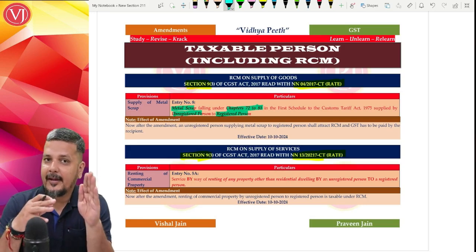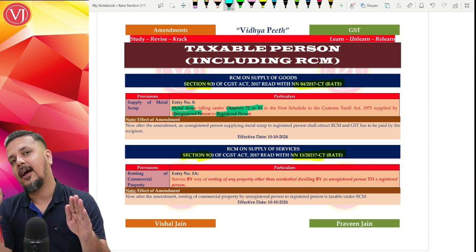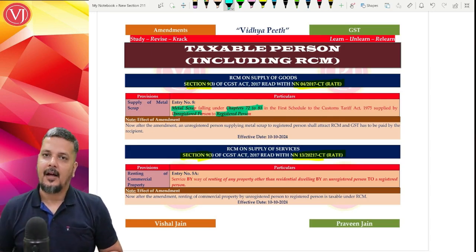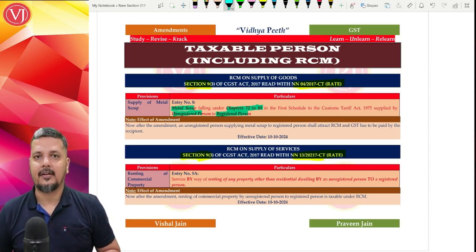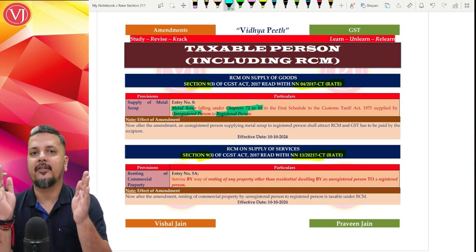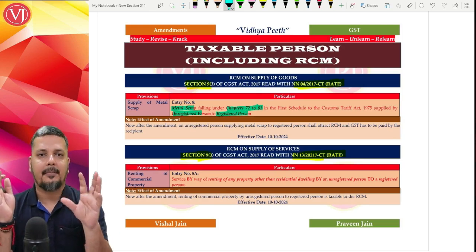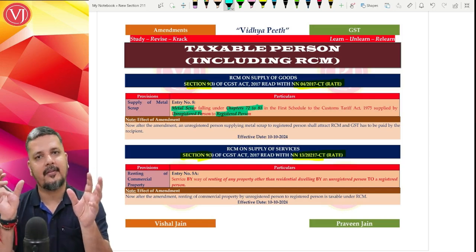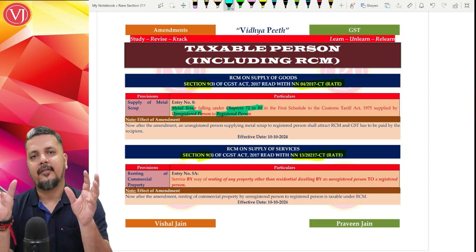If it is supplied by a person who is unregistered to a person who is registered, it will be covered by RCM. What is the implication of it? Unregistered to registered is RCM, registered to registered is FCM. If the supplier is unregistered, recipient is registered, then RCM. If the supplier is registered, recipient is also registered, then it is FCM.